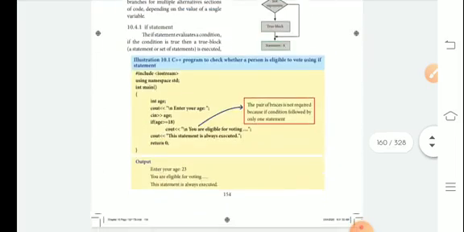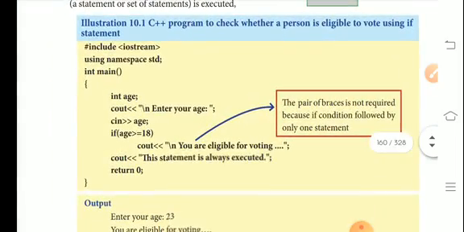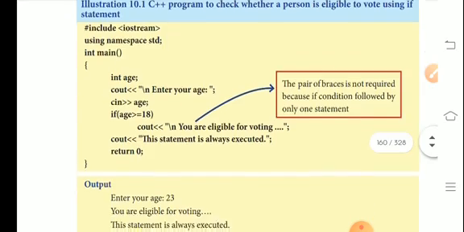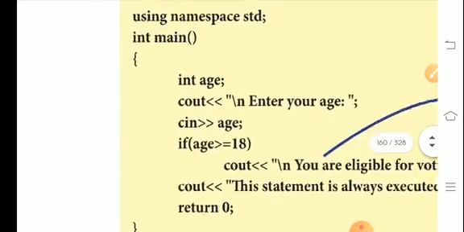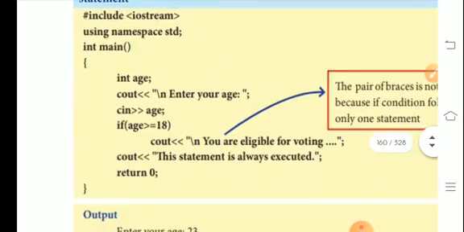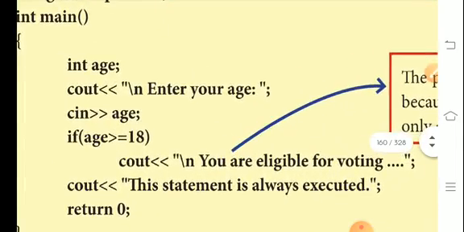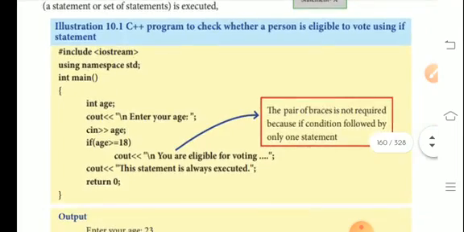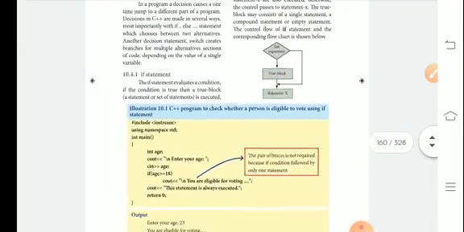Take any program. Look here, example program 10.1 is given. If you look at this program, C++ program to check whether a person is eligible to vote using if statement. Like every program, the user writes within these braces. Okay, so it's called a block of statement or compound statement.